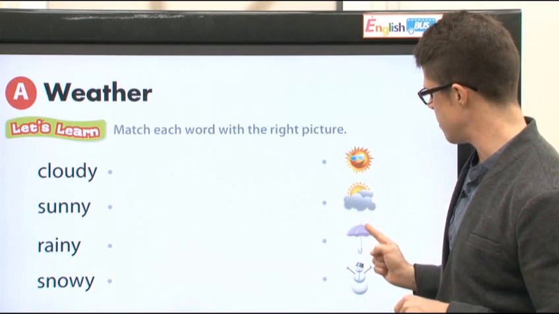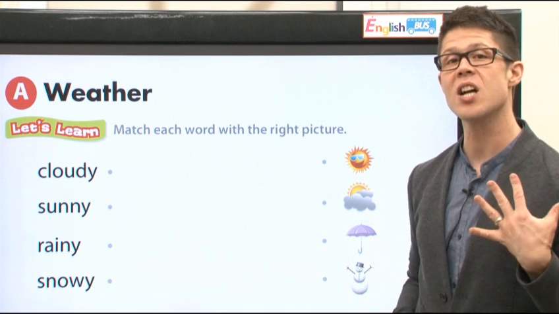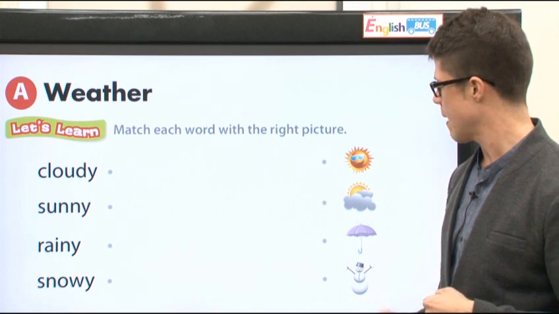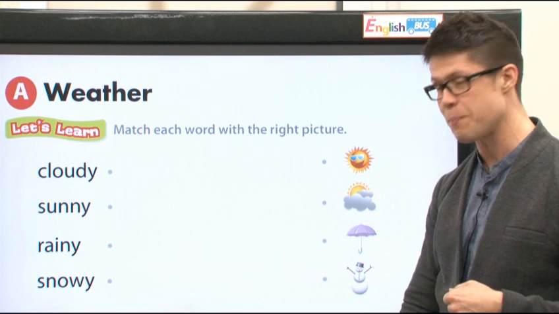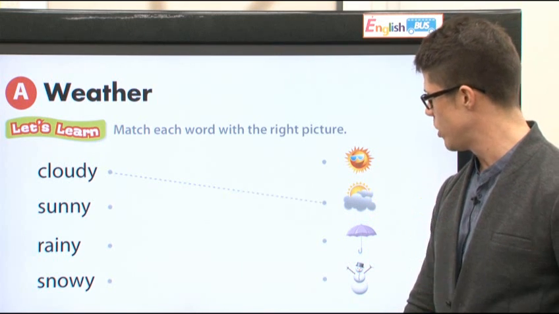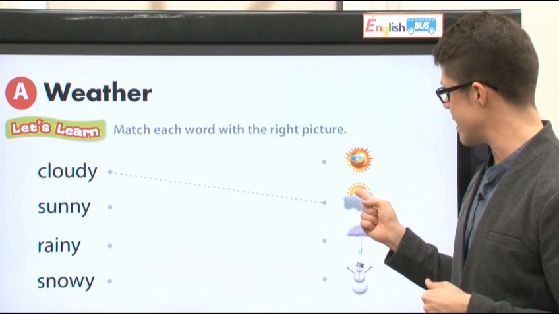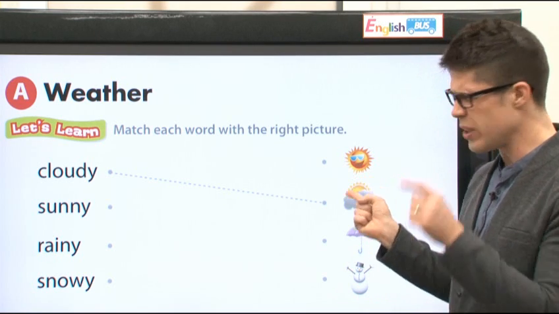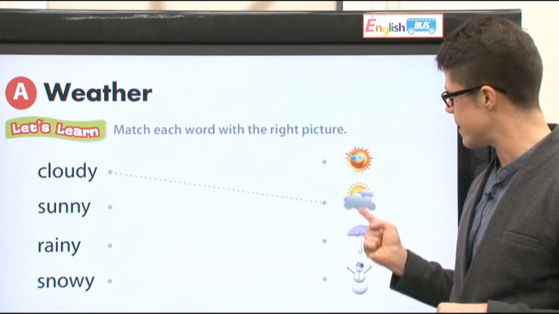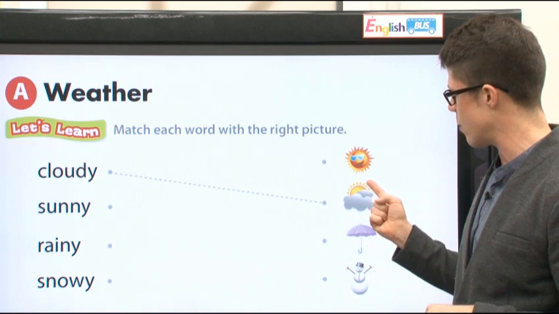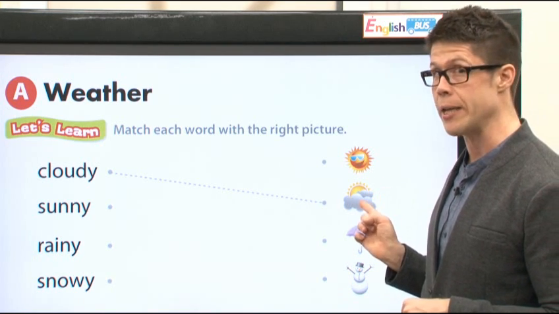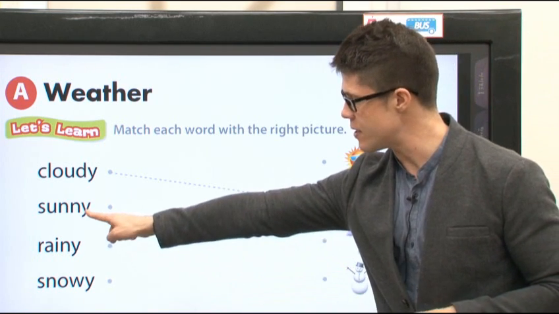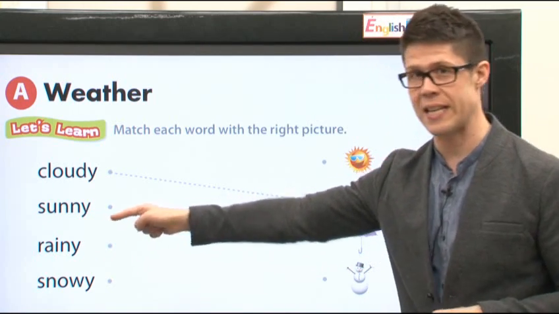Which one of these pictures shows cloudy? Very good. Yes, it's this picture right here. Here is cloudy. See, there's only a little bit of sun. Instead, we only see the clouds. It's cloudy.